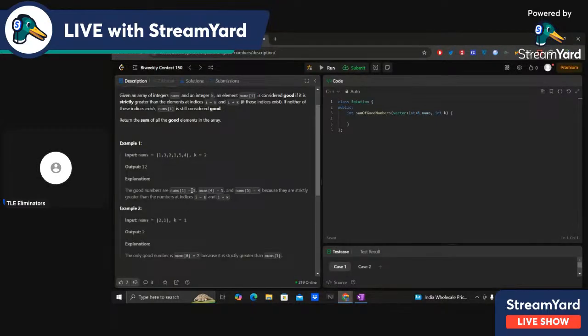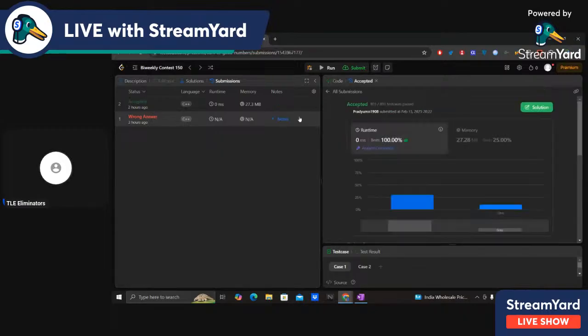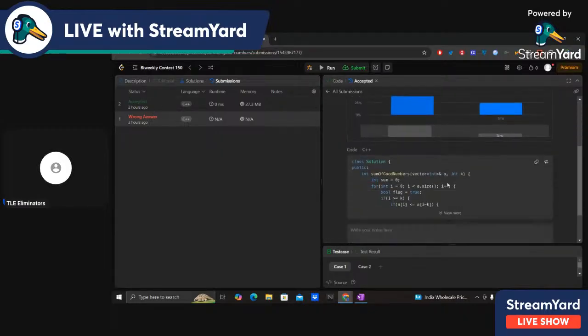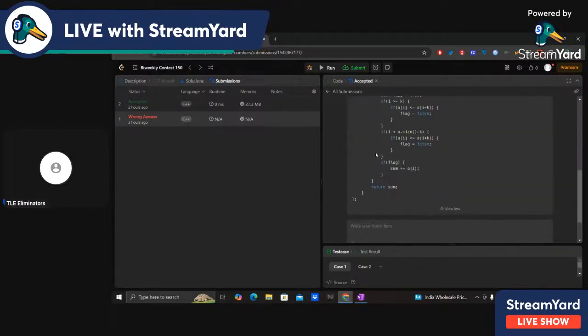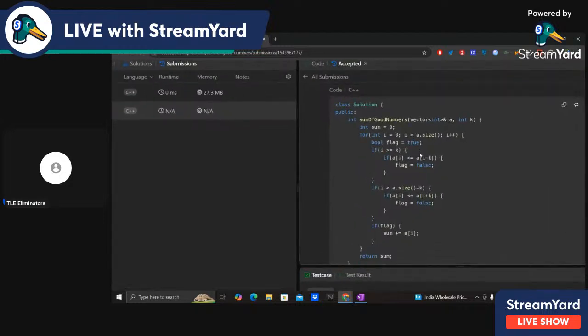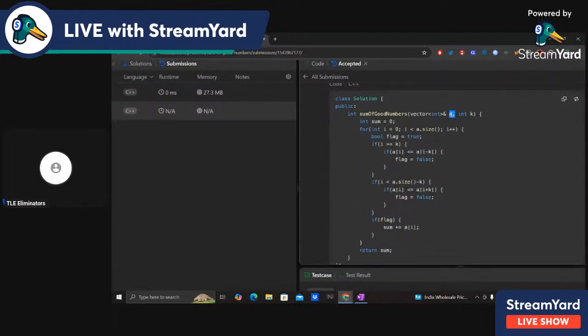All right. So I'll share the solution. I'll show you the code. Okay, so the code is right here. First of all, I changed the name from nums to a so that I can type faster. Now I created a variable called sum. Int sum equals 0. For int i equal to 0, i less than a.size(), i plus plus.